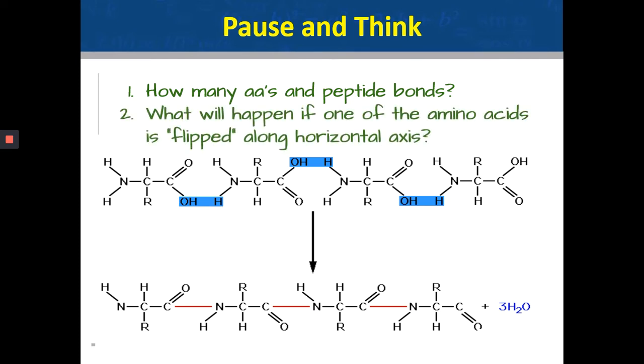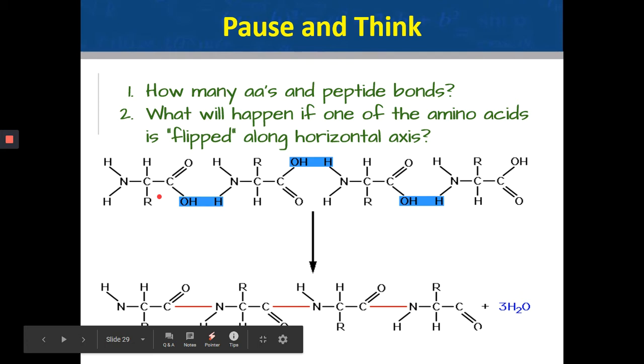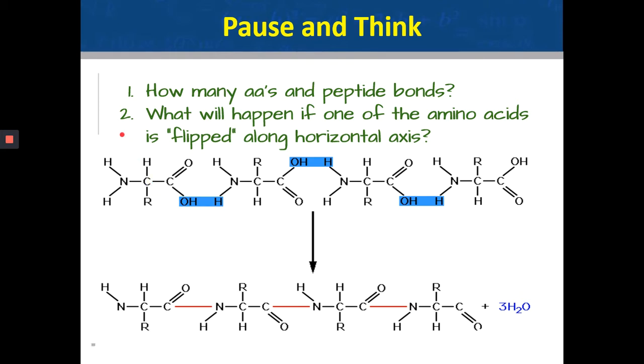My second question is, what if one of the amino acids, say this one, what will happen if I flip it along its horizontal axis? So if I flip this amino acid in this manner as shown in the arrow, what will happen? I hope you can anticipate what problems will arise.